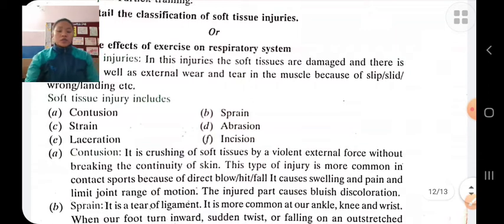Contusion. It is a soft tissue injury in which the skin is injured by a direct hit from an external object without breaking the continuity of the skin. The color of the skin changes from red to blue, there is swelling, and sometimes there is loss of functioning of the affected part.